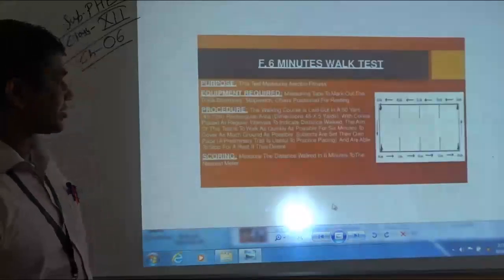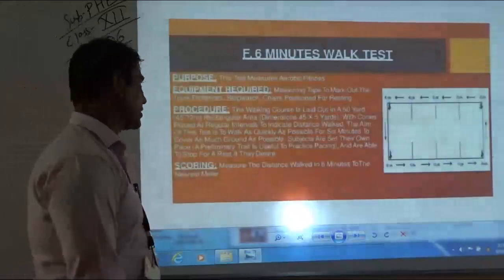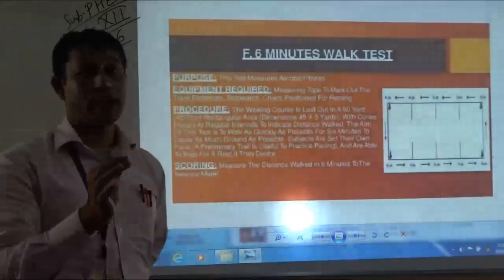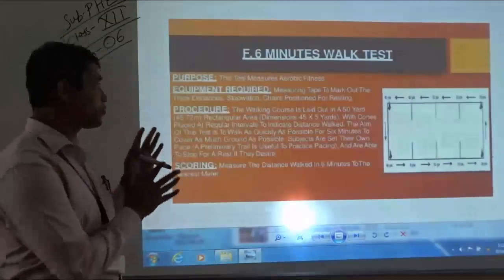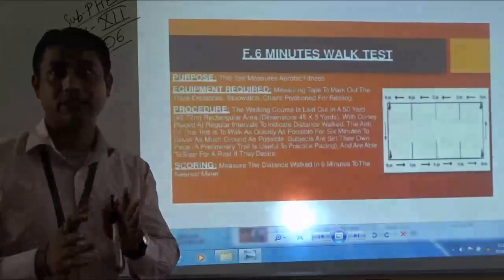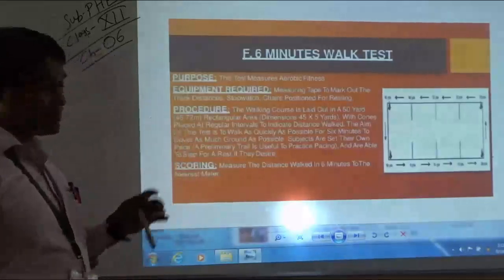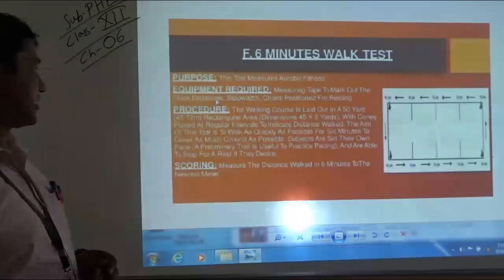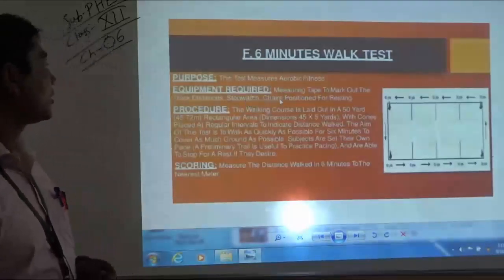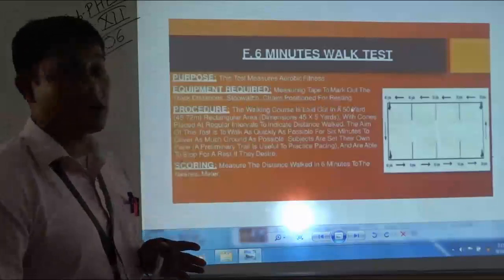Moving towards the last test of the Rikli and Jones Senior Citizen Fitness Test. This is the 6-minute walk test. The purpose of this test is to measure aerobic fitness of the subject. The equipment required is a measuring tape to mark out the track distance, a stopwatch, and a chair for resting.